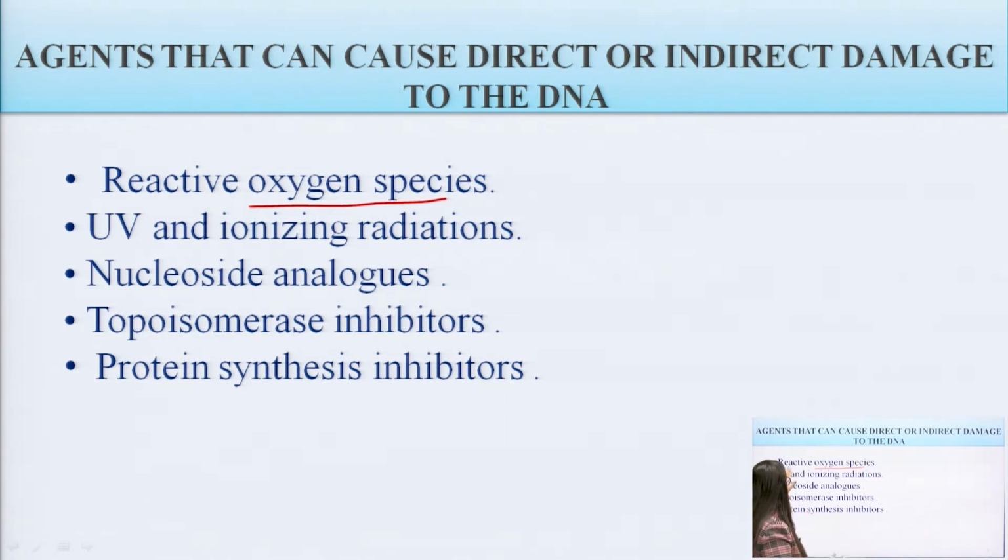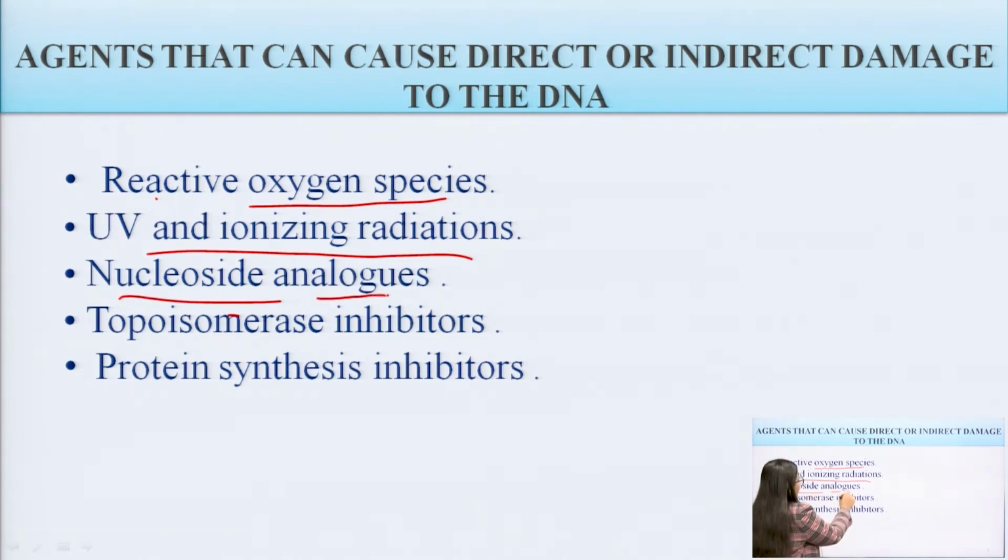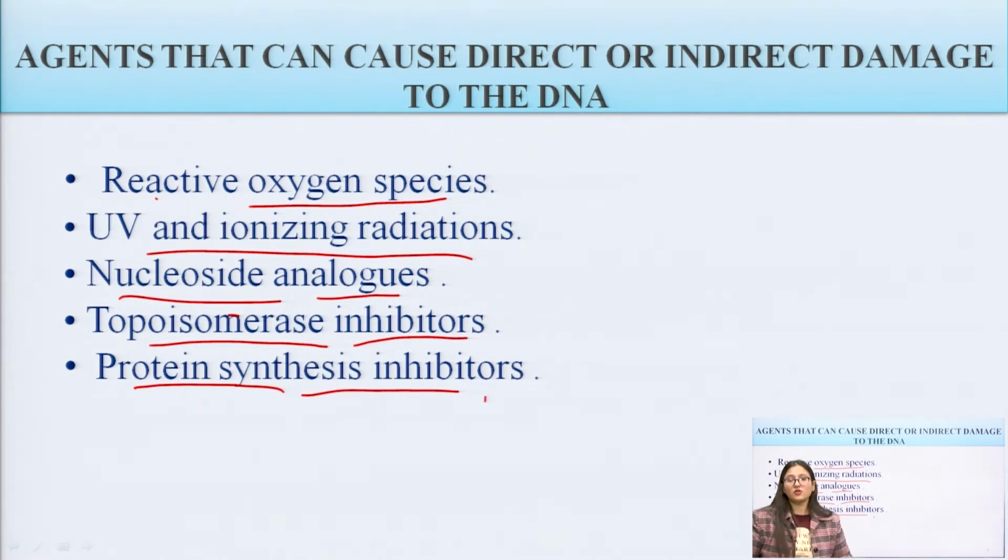Okay. So reactive oxygen species may produce either direct or indirect effects on the DNA. Some UV or ionizing radiations, nucleoside analogues, topoisomerase inhibitors, and protein synthesis inhibitors may also alter the genetic material of an individual, or increase the DNA damage of an individual.